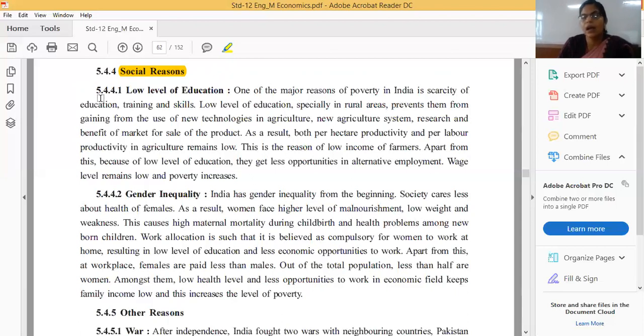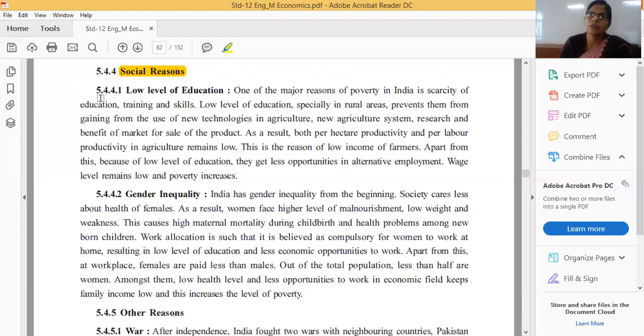Our dependency on the sectors for employment is on the agriculture sector, industrial sector, and service sector. From the agriculture sector, laborers are transferring to the industry sector. But instead of that, dependency on the agriculture sector is high. Correct, friends?